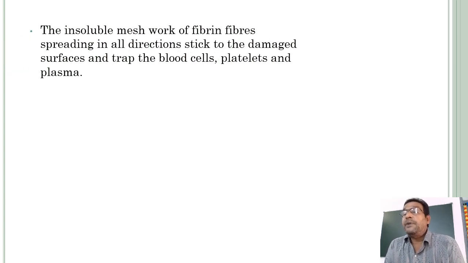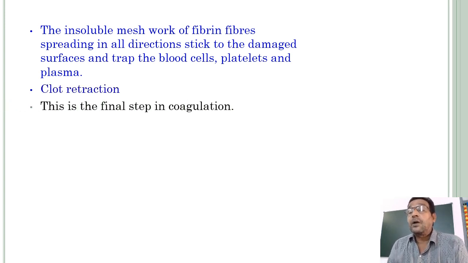The insoluble meshwork of fibrin fibers spreading in all directions sticks to the damaged surfaces and traps blood cells. That means WBC and RBC, platelets and plasma. This is called a blood clot. Finally, the blood clot is formed. Next, clot retraction. This is the final step in coagulation.